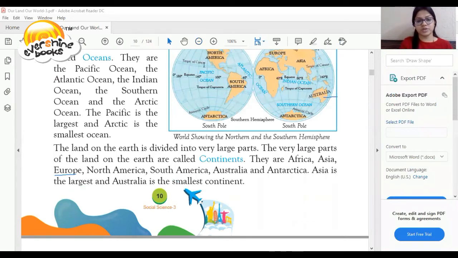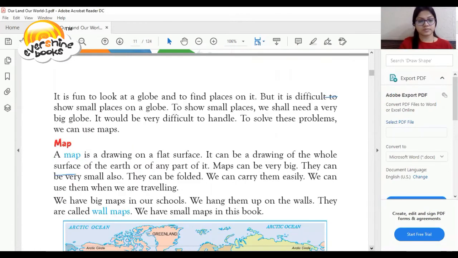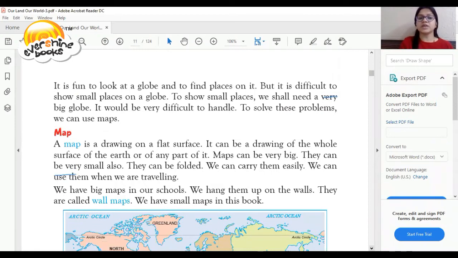So, dear student, as you can see on my screen, it is fun to look at a globe and to find a place on it. But it is difficult to show a small place on a globe.